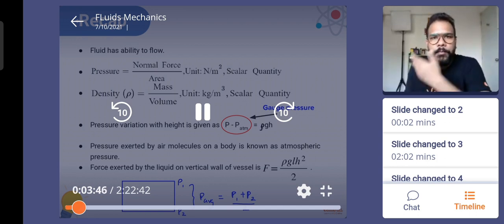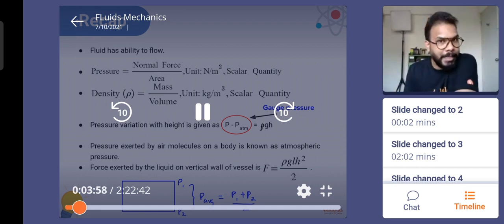Anyway, so if we say that an external force is acting on the fluid and the fluid is being resisted by a body, maybe a container, that container is going to experience a force per unit area, which we define as pressure. Pressure is going to be a scalar quantity, a very important point to remember. Similarly, we define another quantity called density, which is something we already know. That's mass per unit volume. So again, another scalar quantity, with units of kg per meter cube. Then we define the pressure due to a liquid column.